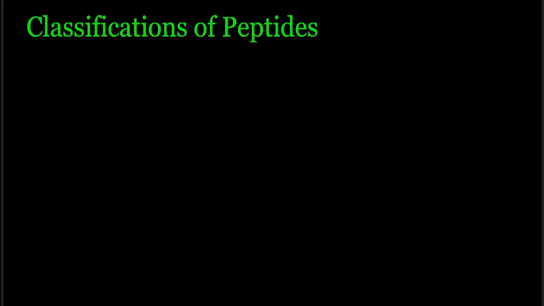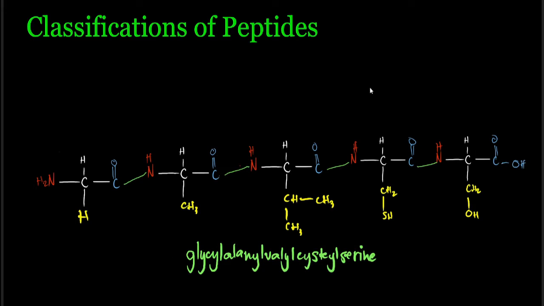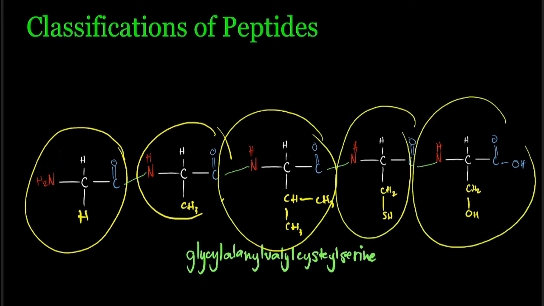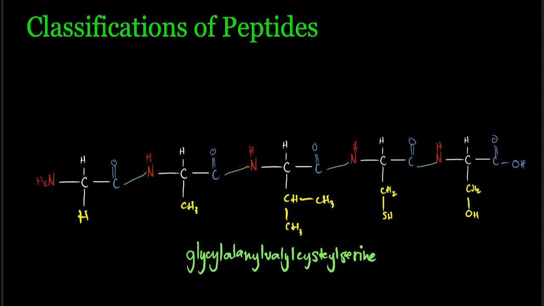Peptides can be classified according to the number of amino acid residues present in the peptide. What do we mean by that? By the number of amino acid residues, for example, in the example presented earlier, we have five amino acid residues. By that, we mean this one, this one, this one, and this one. So we have here five amino acid residues.